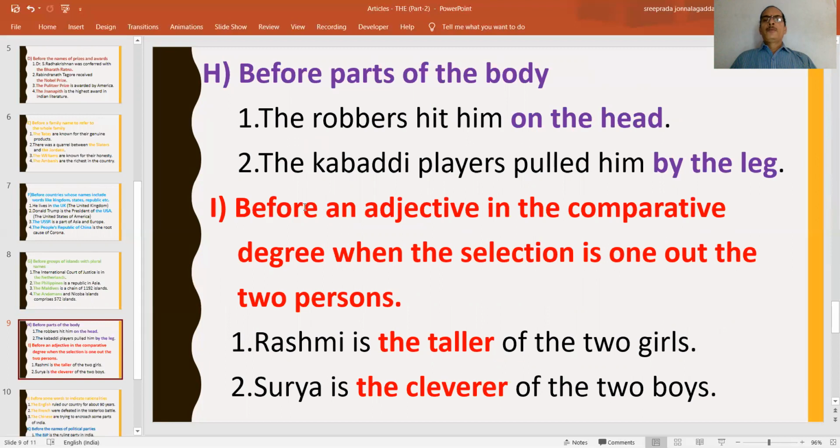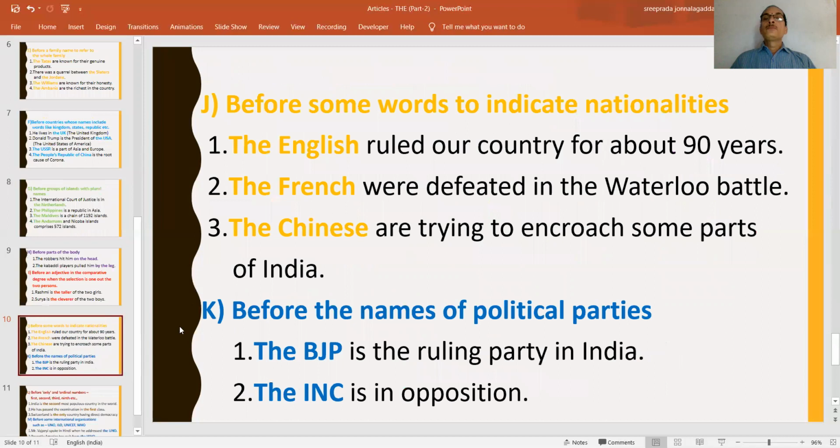Similarly, when two persons are compared, to say that one is better than the second one, we have to use the before the comparative degree. For example, Rashmi is the taller, the cleverer, the more intelligent. Like this we have to use.